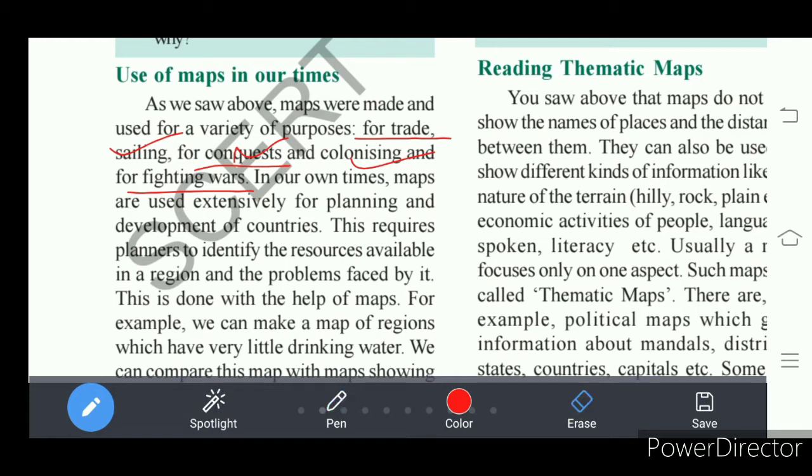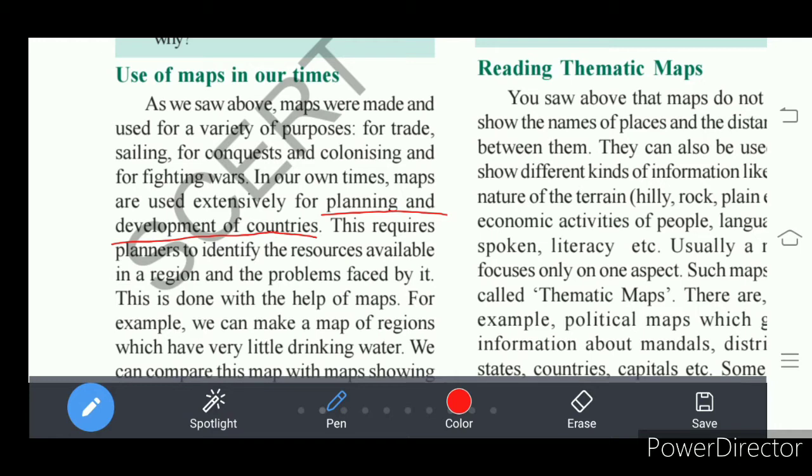Understand? And how are maps used today? In our times, maps are used extensively, very much, for a variety of purposes. Today we are using the maps. See, for planning and development of the countries, we need to go through the map. Suppose we want to develop our nation, then we should have a map showing our India.